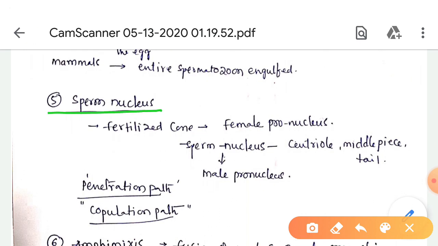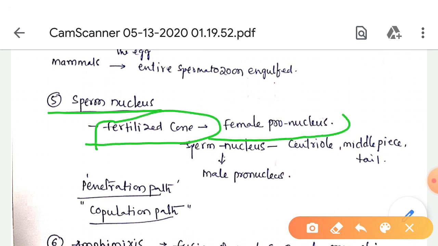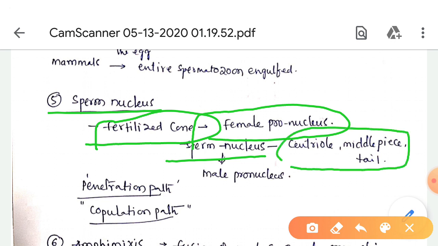Next one, the sperm nucleus. When the sperm is engulfed by the fertilization cone, it moves towards the female pronucleus. The sperm nucleus is followed by the centriole, middle piece, and tail.